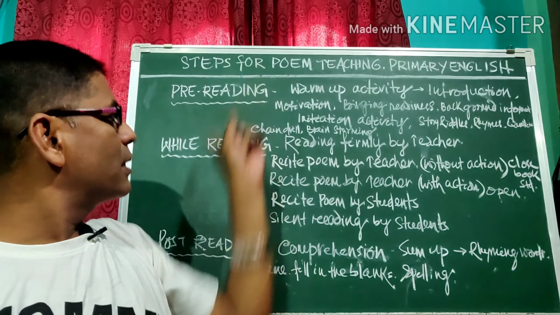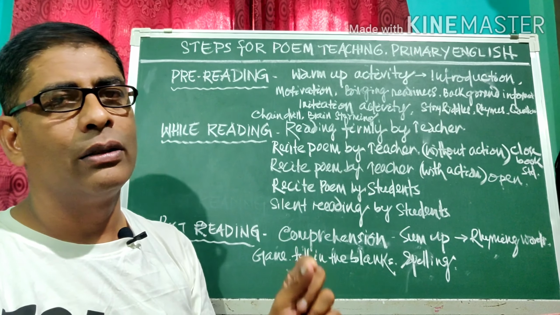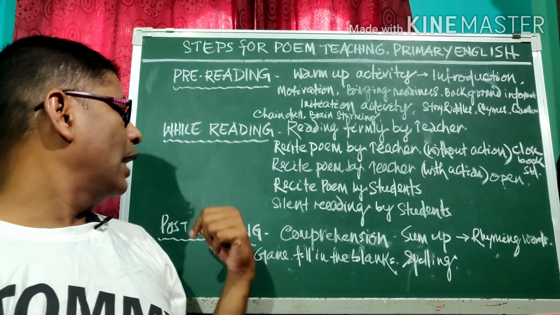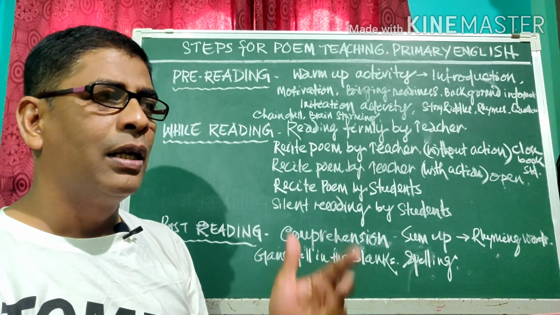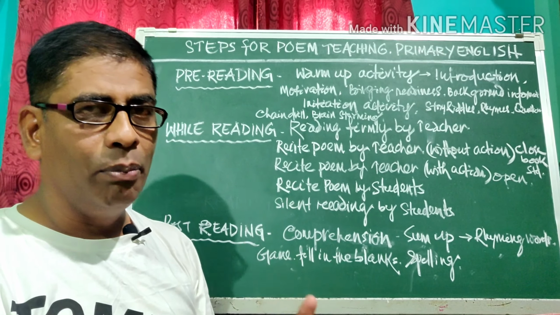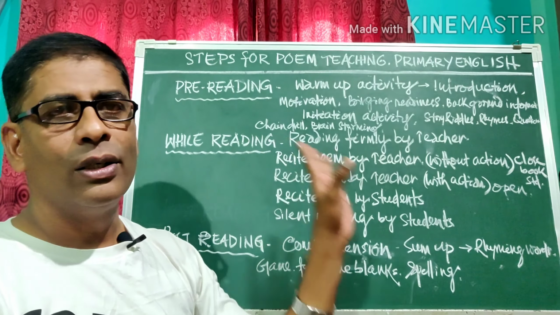So these are the steps of how to teach a poem at primary level in English. First pre-reading, while-reading and post-reading. These three activities. The class should be divided into three parts so that, as a teacher, we can teach the poem thoroughly to the students.